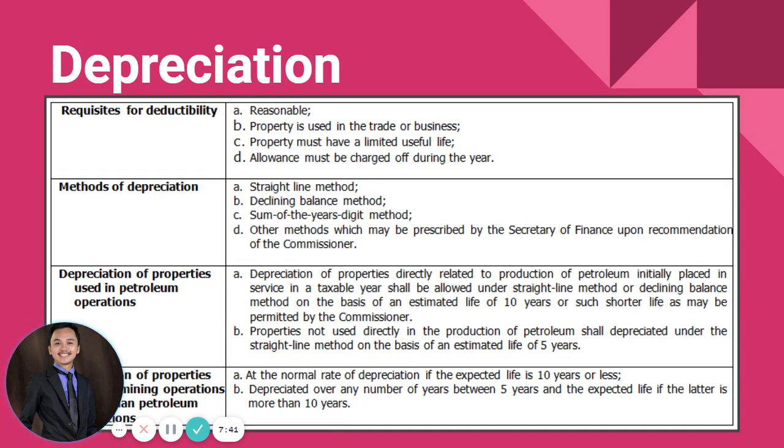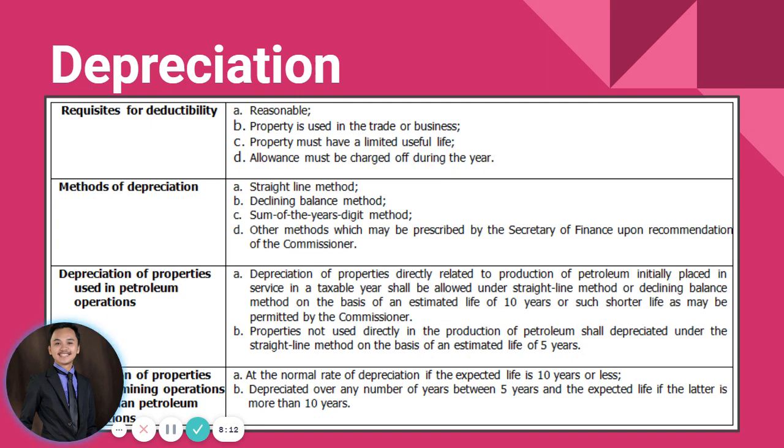Another item to be deducted from our gross income is your depreciation. The same with your bad debts, depreciation is not a stranger item for us because it's also one of the common items that we account for in intermediate accounting or even in any other accounting. Depreciation is the allocation of cost for your depreciable assets or property, plant, and equipment in the form of expenses.